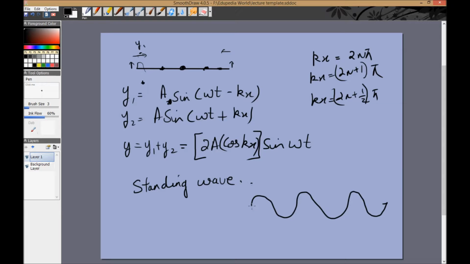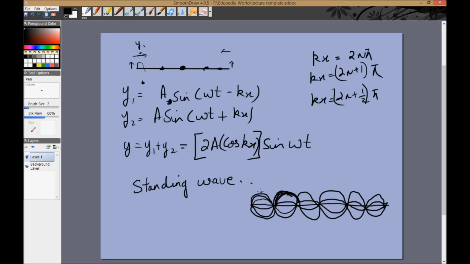For example, initially it might be like this. Then all of a sudden, all particles will start going towards their mean position. Then all of the particles will be at equilibrium together. Then all of them will start moving away in the other direction. So in standing waves, the phases of all the particles are the same. They're not technically the same. This particular strand or crest has a phase opposite of this, but all of these have the exact same phase.